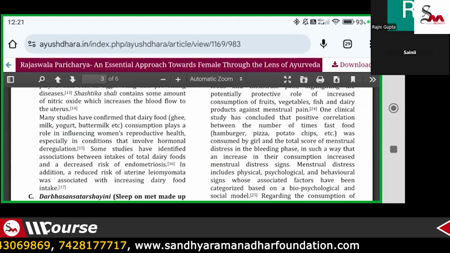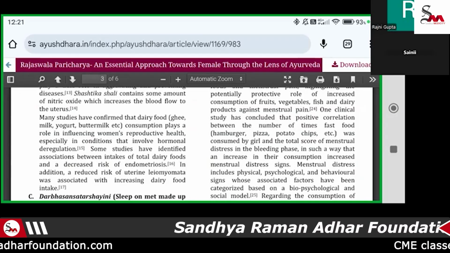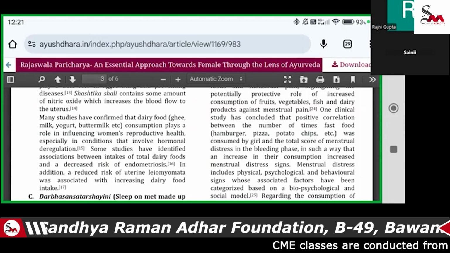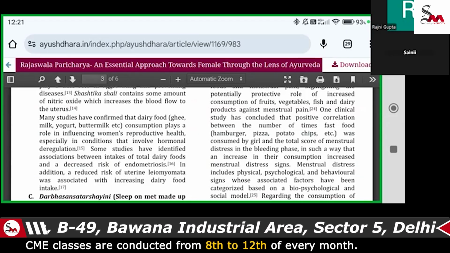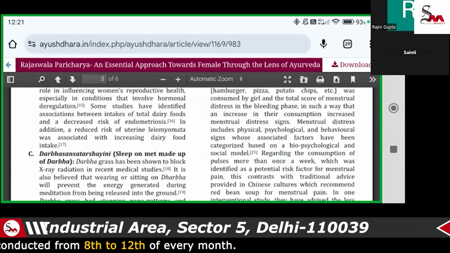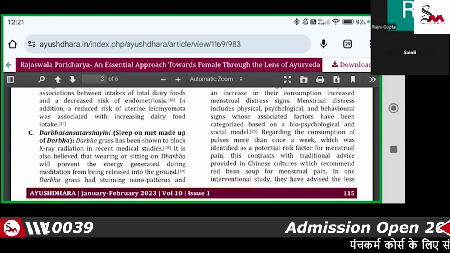But if you are getting good quality milk, it helps to reduce disease risk, like endometriosis, and reduces the risk of many other diseases related to the uterus. Next, day sleep should be avoided.